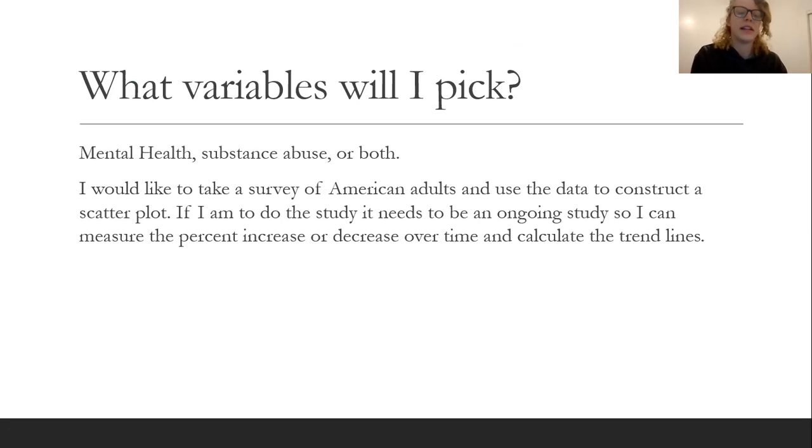I would like to make a study to see if mental health disorders are decreasing in use and if mental health correlates with addiction and abuse. So I can make a scatter plot going up by year in the y-axis and percentage increase in the x-axis. The three variables I choose are addiction, mental health, and both.